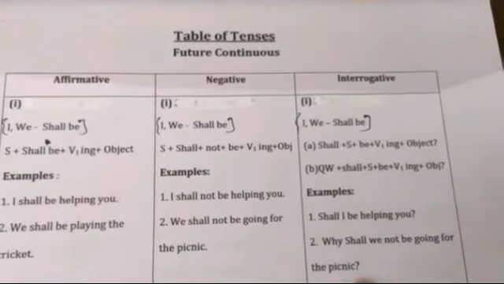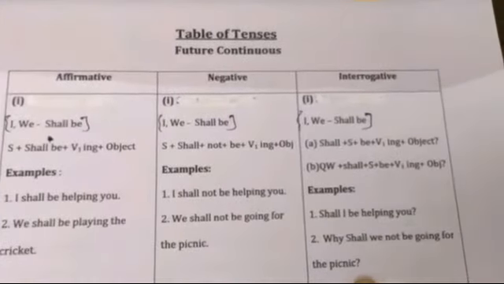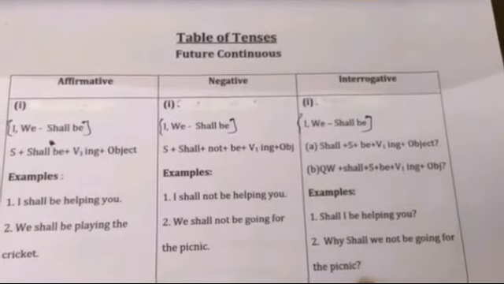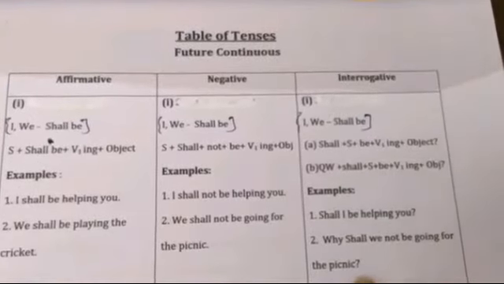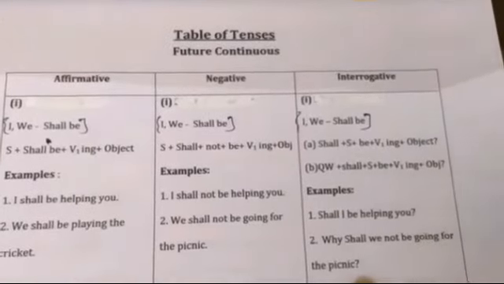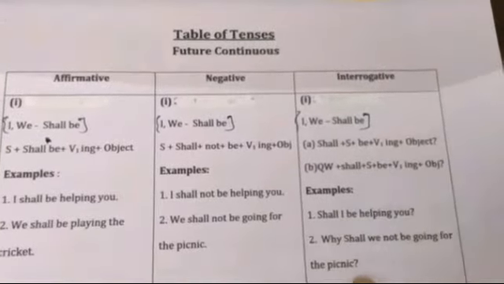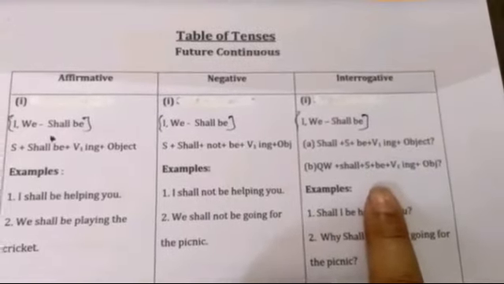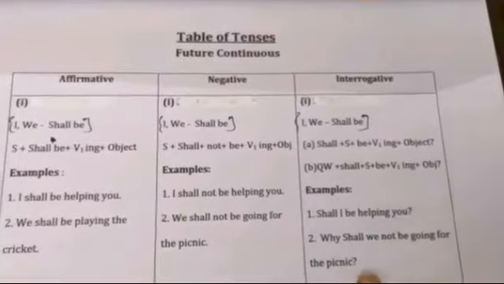Next formula: question word, shall, subject, be, verb first form plus ing, object, and question mark. So we put the question word and shall before the subject, and be after the subject.